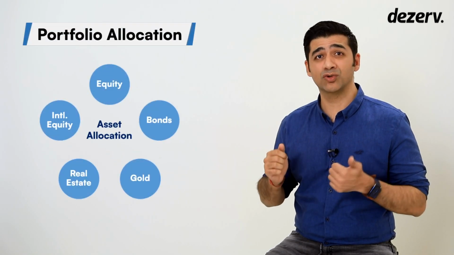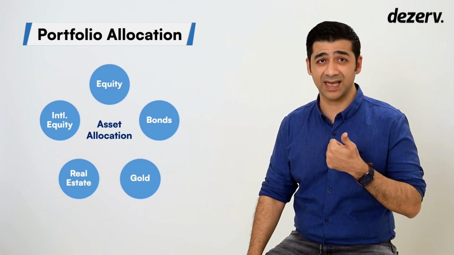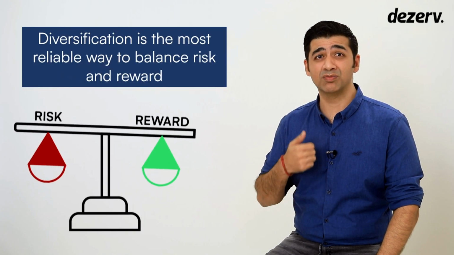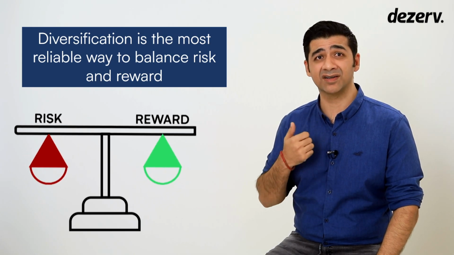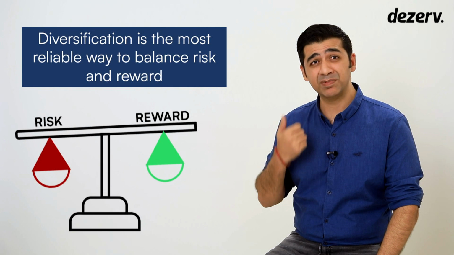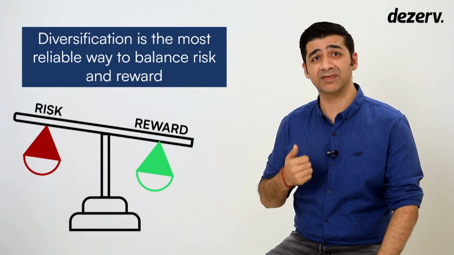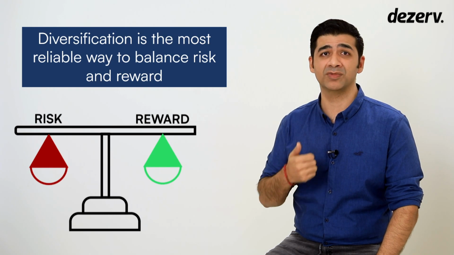One may argue to the contrary, but as all of us know, successful market timing is pure luck. Therefore, it's important to have allocation to different asset classes to ensure consistency of returns across different market cycles. Investing in a strategy with a higher risk than the individual's tolerance can lead to untimely exit and result in losses. Conversely, being too conservative increases the risk that the growth rate of your investments won't keep pace with inflation. Diversification is the most reliable way to balance risk and reward in the investment portfolio and helps the investor in staying invested during periods of extreme uncertainty to achieve their financial objectives.